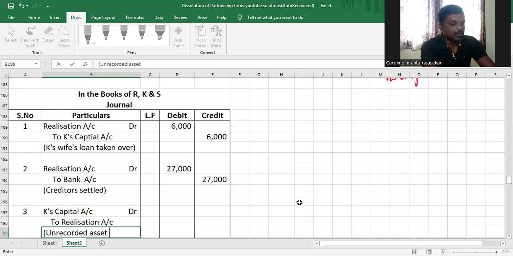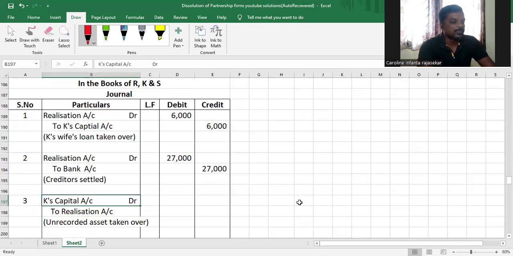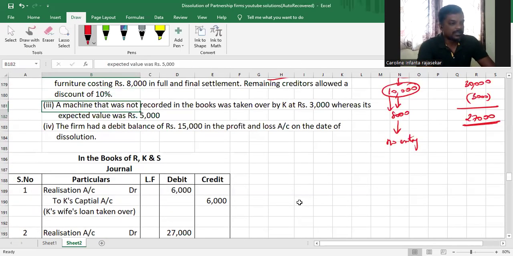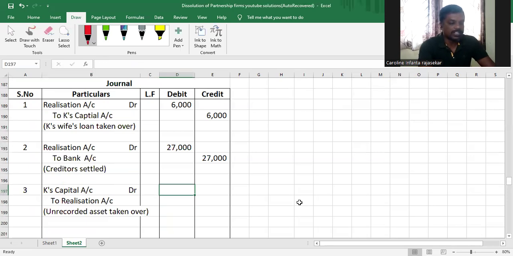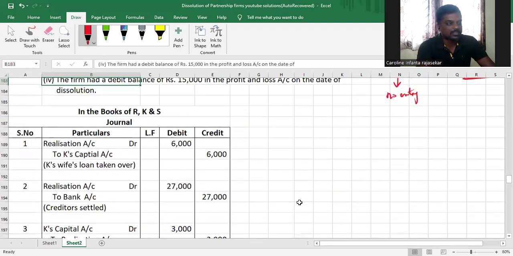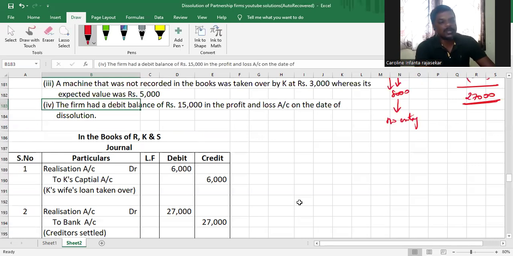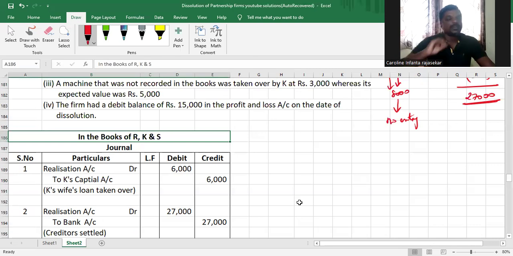Unrecorded asset taken over. Now, whether the asset was recorded or unrecorded does not matter, my dear children. Understood or not? So the amount is 3,000 because we are only supposed to account the value at which the asset was realized. Understood? Not the expected value or the book value. That doesn't matter to us. Understood? The firm had a debit balance of 15,000 in the profit and loss account on the date of dissolution.